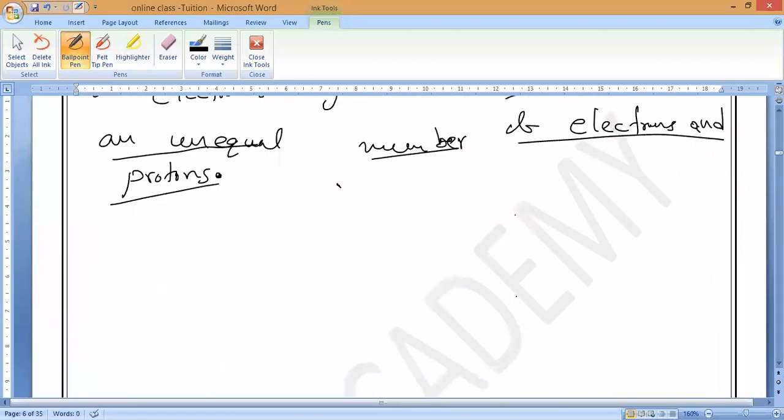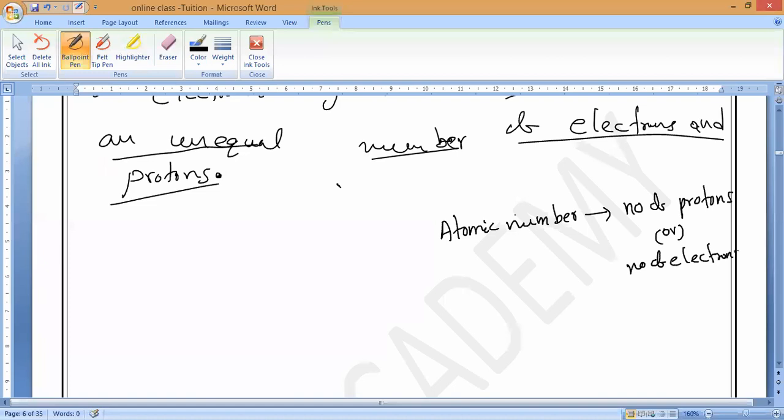Let us observe very carefully. If you are studying in class 8th, class 9th, what do you mean by atomic number, guys? Atomic number means number of protons. Is it yes or no? Number of protons, or you might remember, number of electrons. We will use number of protons only, because number of electrons sometimes turns into ions. You may get confused.